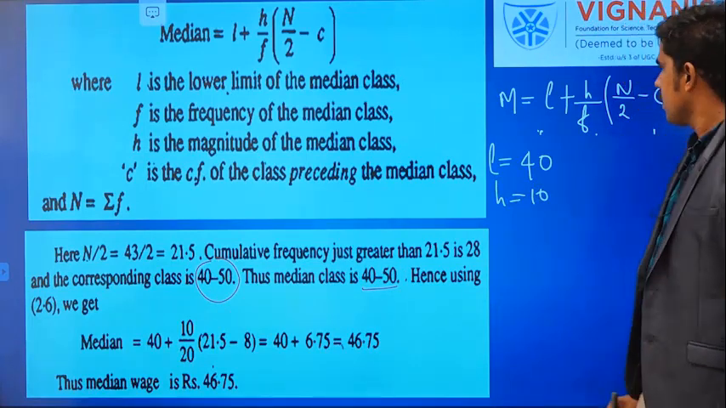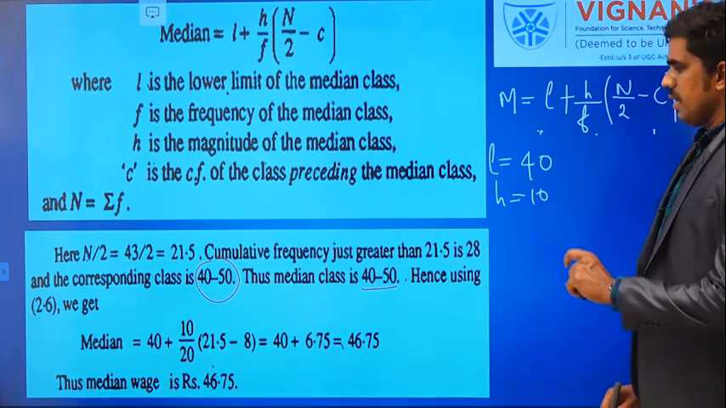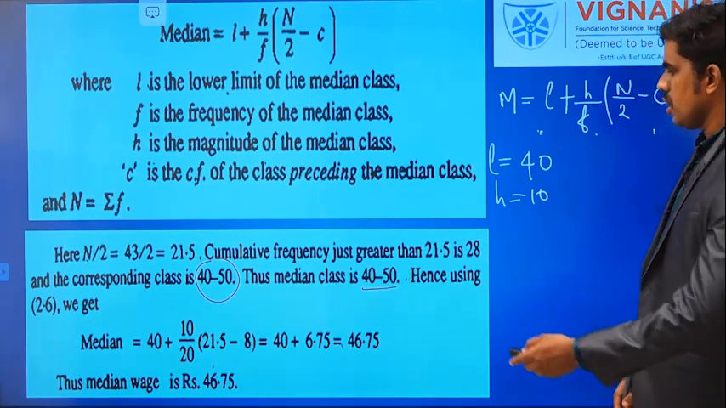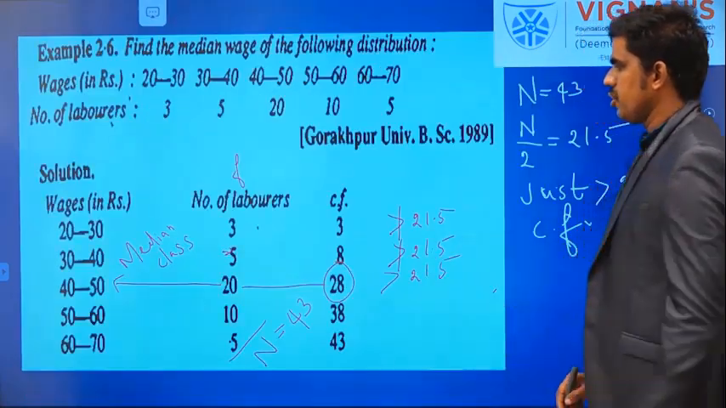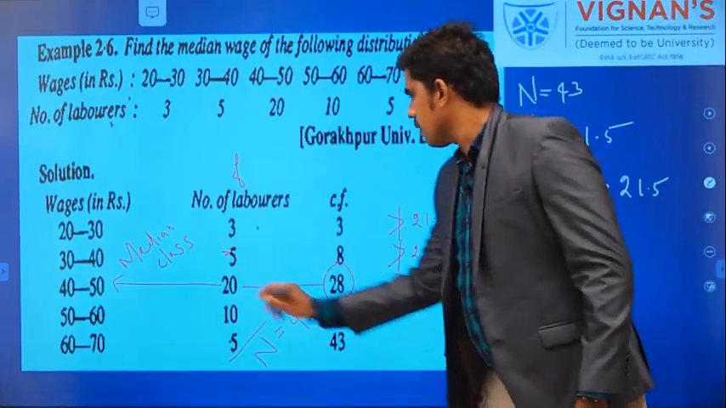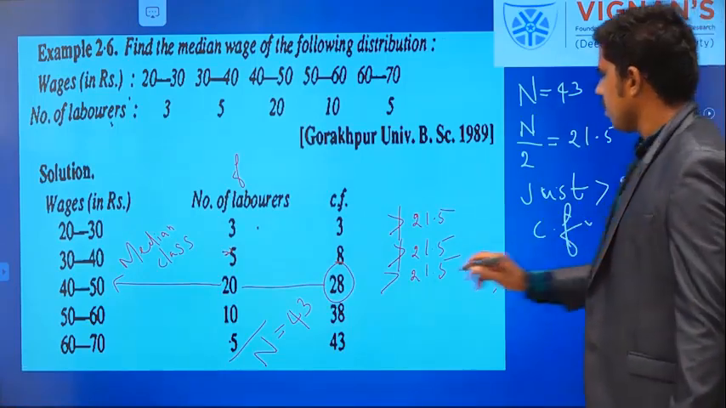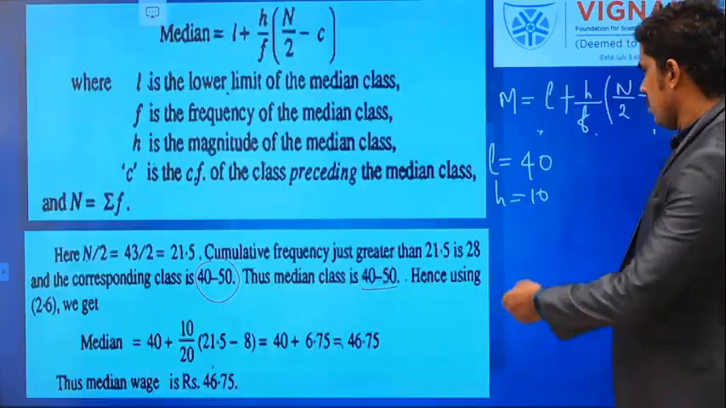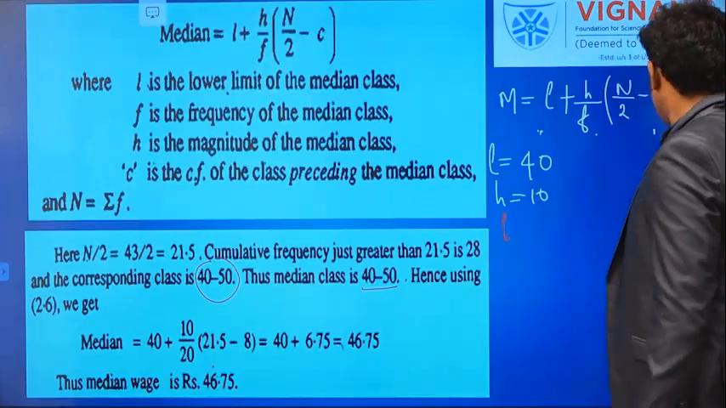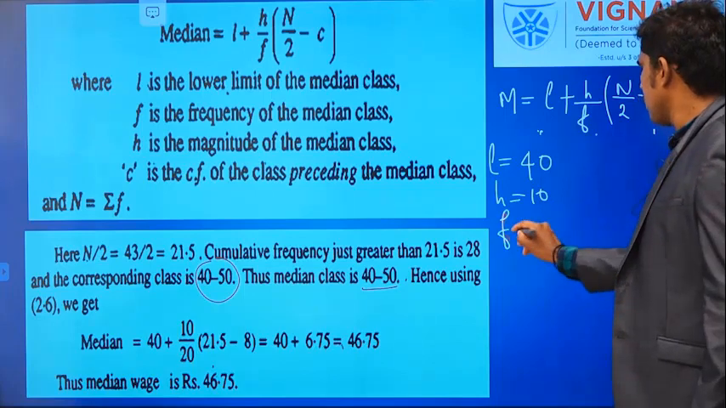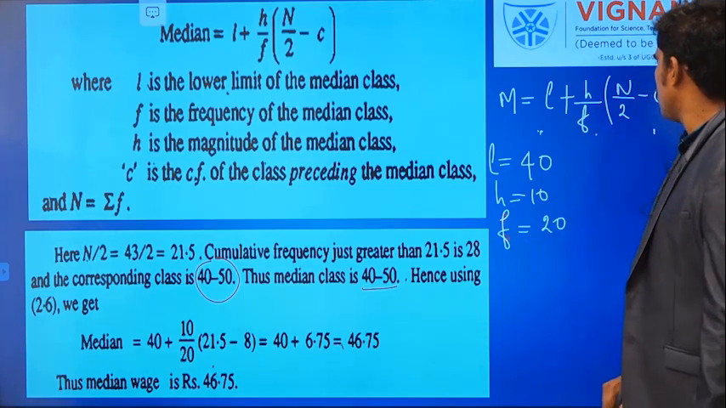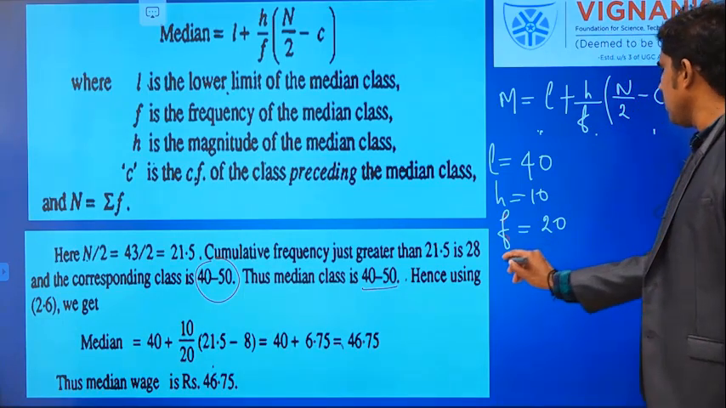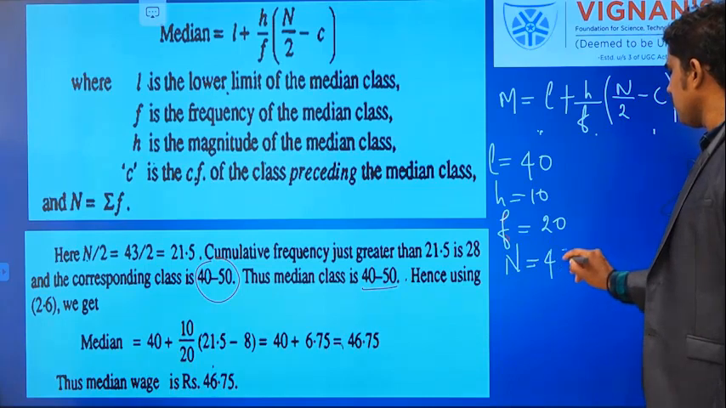Then f is the frequency, the corresponding frequency of that median class. What is the corresponding frequency? We have to go to that previous table. The corresponding frequency for this median class is 20. So that is f. Corresponding frequency is 20. And n, you know, the total frequency, n is 43.